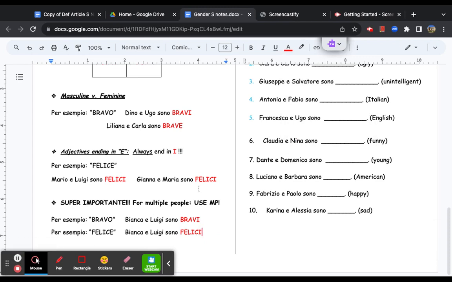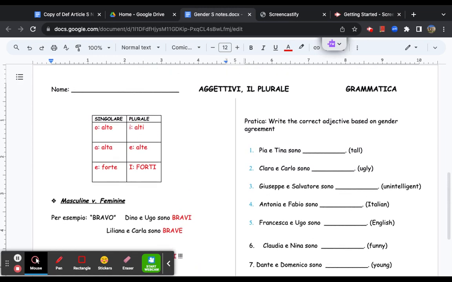All right, so siccome abbiamo praticato, since we've done a little bit of practice here con le note, adesso facciamo, now I'm going to do the first three with you, okay? We're going to write the correct adjective agreement based on gender. Now, here, voi potete vedere, you can see that I gave you the adjectivo in inglese, in English. That means voi dovete usare, you need to use your lista di aggettivi, your adjective vocab list.